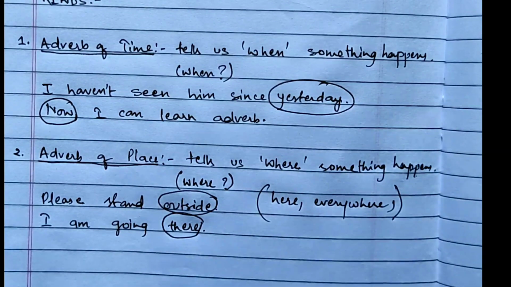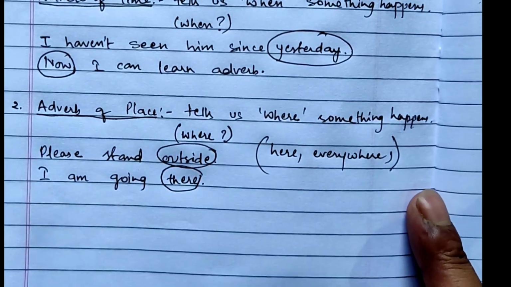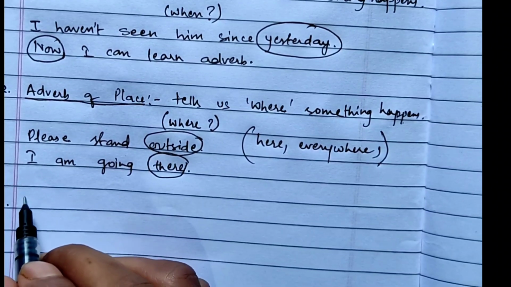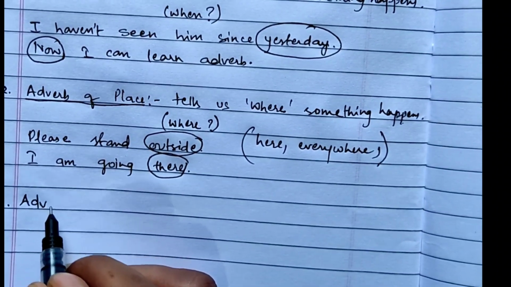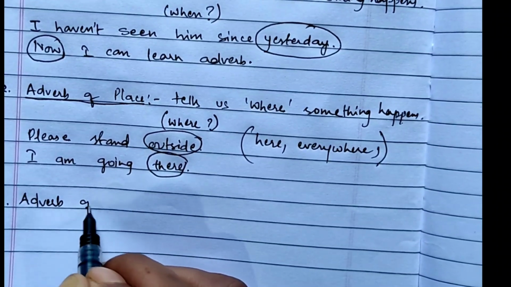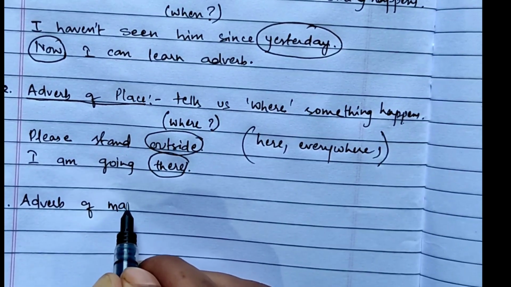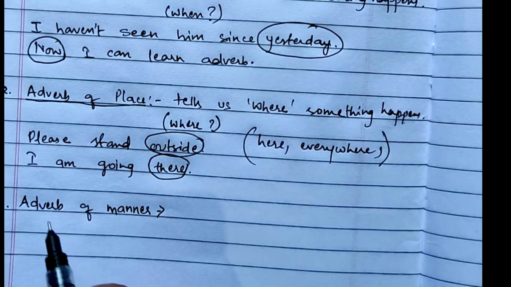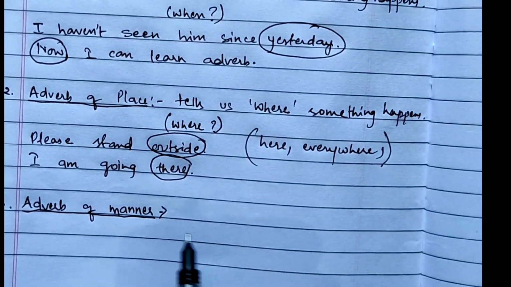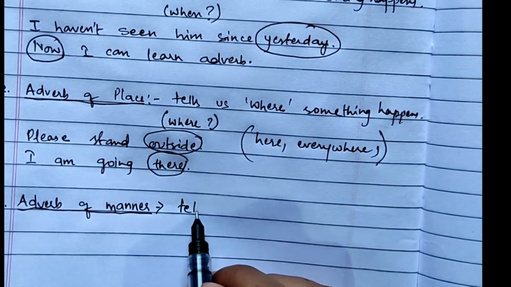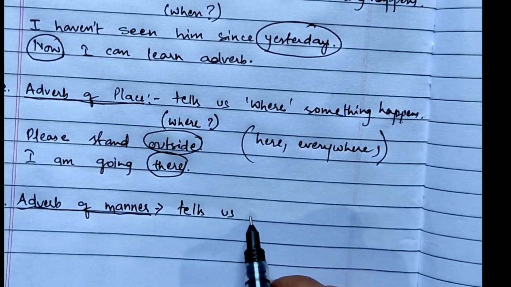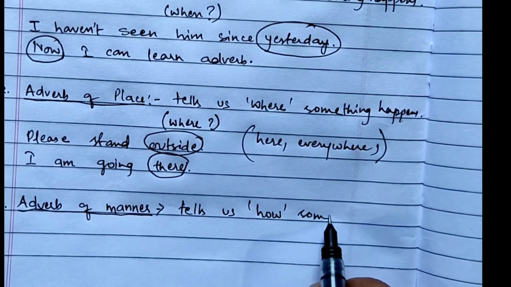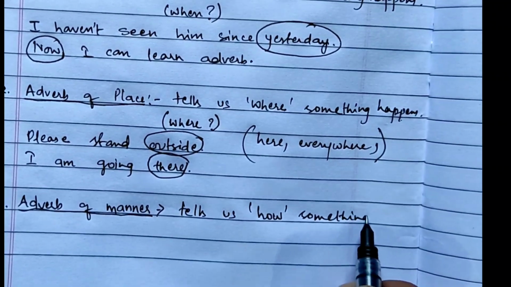Okay, so next one, number 3, is your adverb of manner. So adverb of manner tells us how something happens.